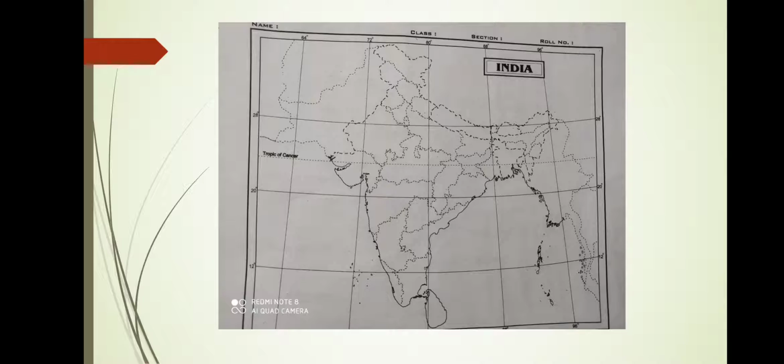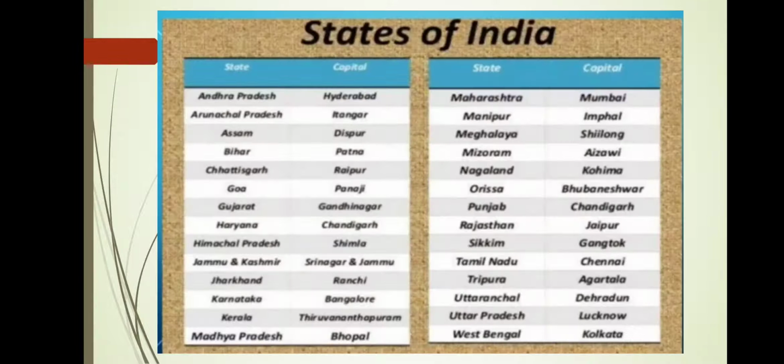So let us see how many states there are and what the capitals are. At present I have already told you that there are 28 states. Here is a list, and you can see the 28 state names as well as their capitals. Andhra Pradesh, what is its capital? Hyderabad. Arunachal Pradesh, Itanagar. Assam, Dispur. Bihar, Patna. Chhattisgarh, Raipur. Goa, Panaji. Gujarat, Gandhinagar. Haryana, Chandigarh. Himachal Pradesh, Shimla. Jammu Kashmir, Srinagar and Jammu.